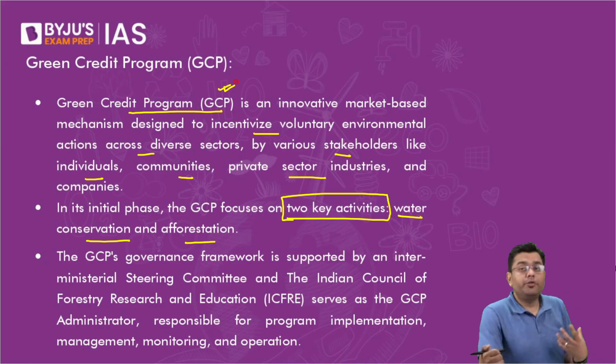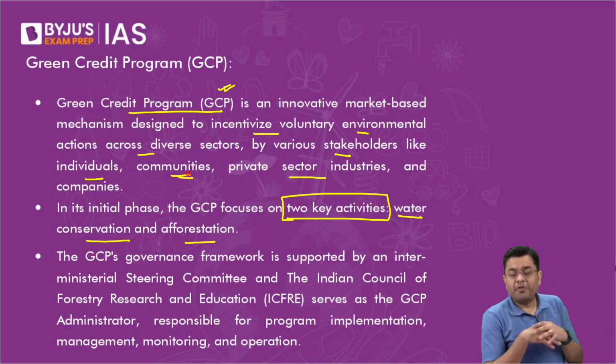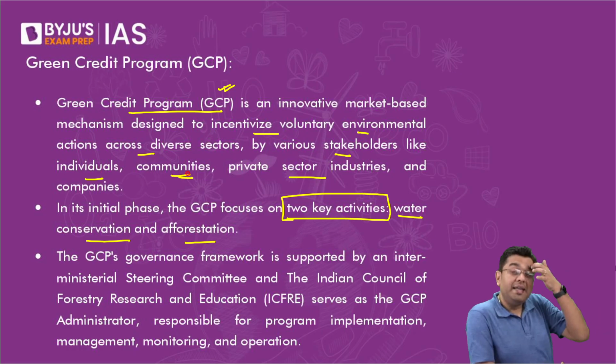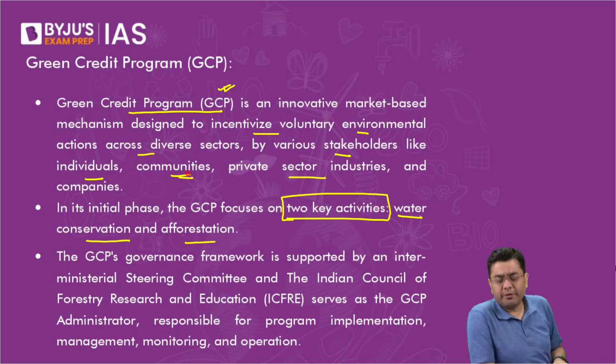So individuals, communities, a group of people, the private sector, all of them can now earn credit if they carry out conservation and afforestation in a designated area or through a designated process. You can earn credit, which you can sell to whosoever requires that credit, whosoever has that target.